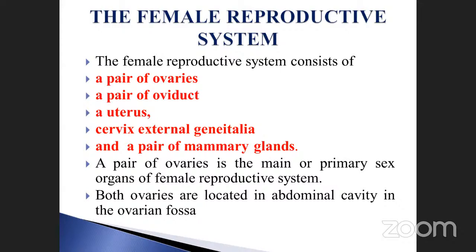Already we discussed what temperature should be maintained, 2 to 2.5, and also how many sperm are present per ml. Already we discussed those things also.